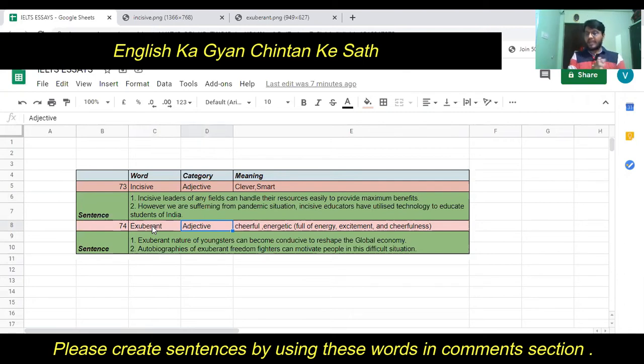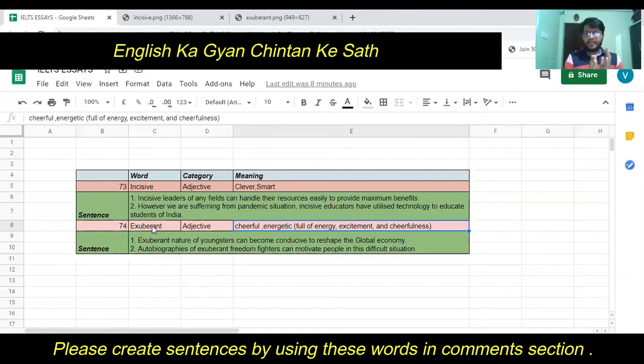Okay, if I talk about the category of the word, then it is adjective, right? And if I talk about the meaning of this particular word, very simple meaning, right? A person normally, if we really want to use this particular word with a person, then definitely we can consider a person who is full of energy, who is full of excitement, who is cheerful in nature, right? For those kind of people, we can definitely use this word exuberant, right?